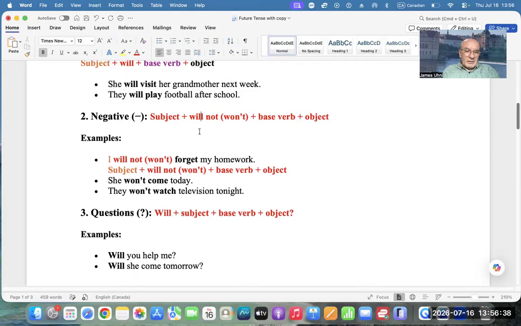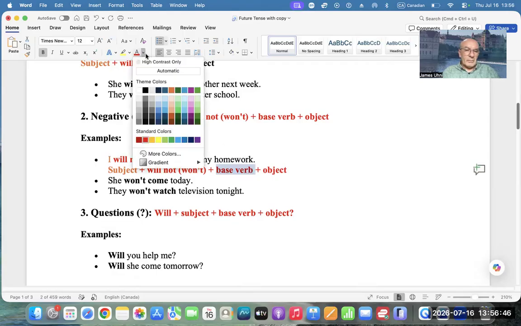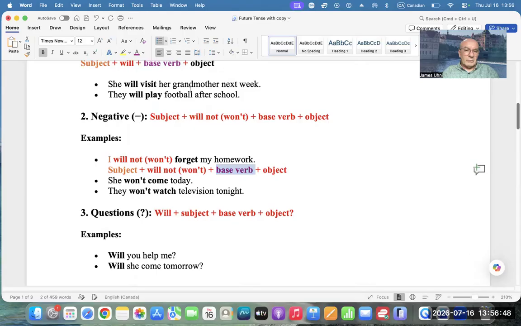That means negative. The base verb is purple. The base verb is forget, and the object is my homework.